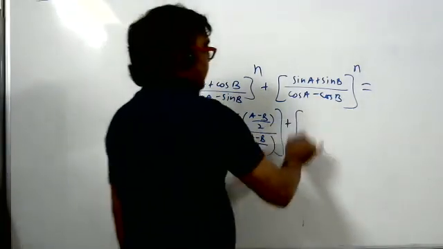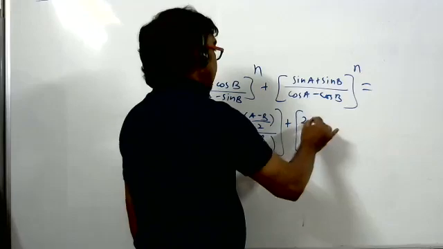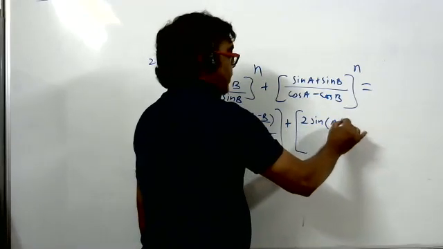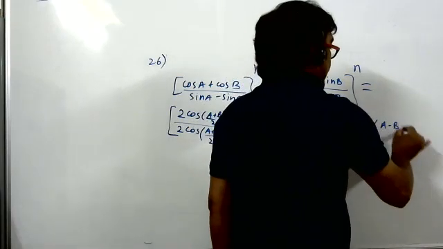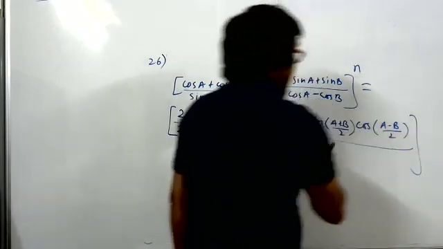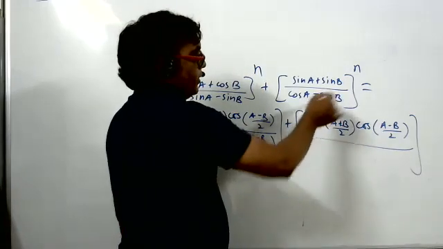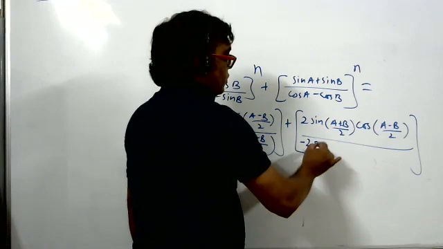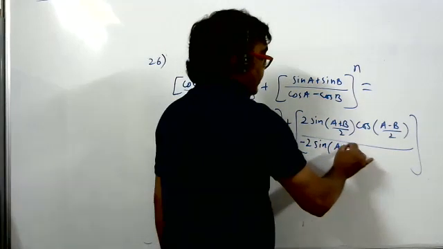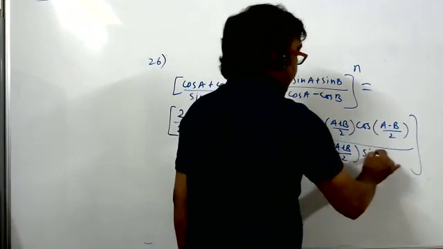Here also transformation, 2 sin. Girls, I hope you are understanding transformation. Cos A minus cos B: minus 2 sin (A plus B) by 2 sin (A minus B) by 2.